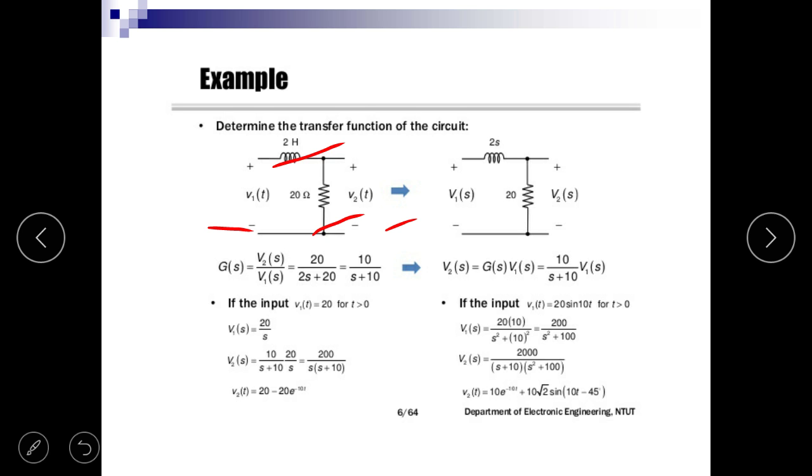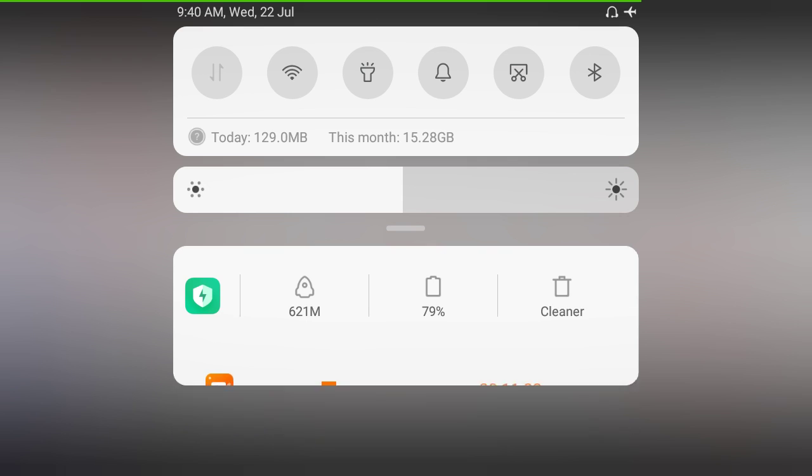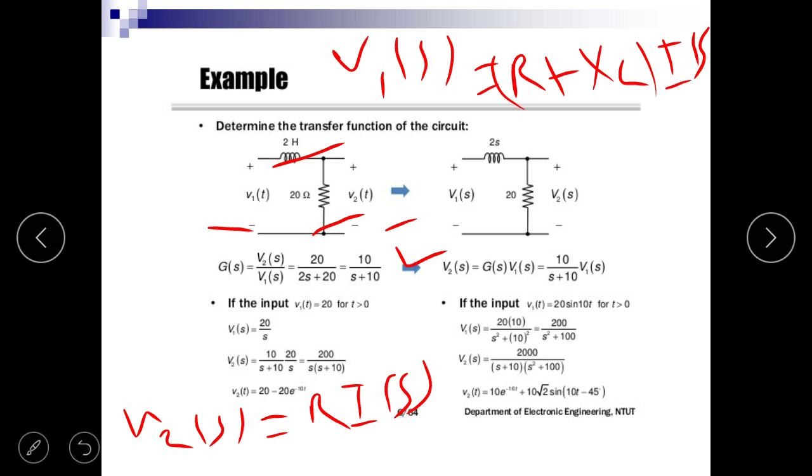So V2 is I(s) into R, that is 20 into I(s), and V1(s) is equal to (2s plus 20) into I(s), so G(s) is 10 upon s plus 10. Means V2(s) is equal to R of I(s) and V1(s) is equal to (R plus XL) into I(s). So V2 upon V1 is R I(s) upon (R plus XL) into I(s). I(s) cancels.